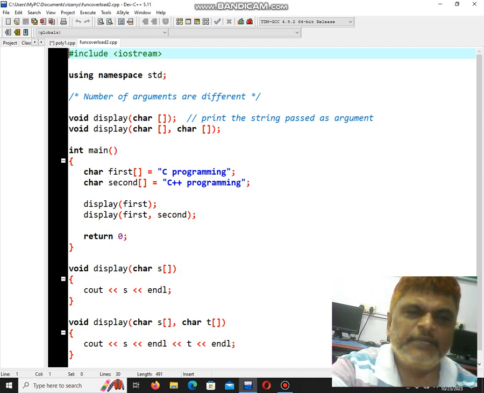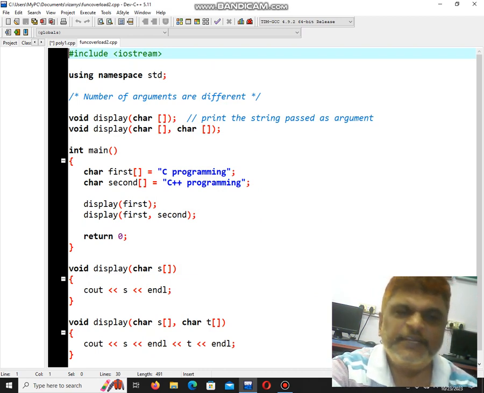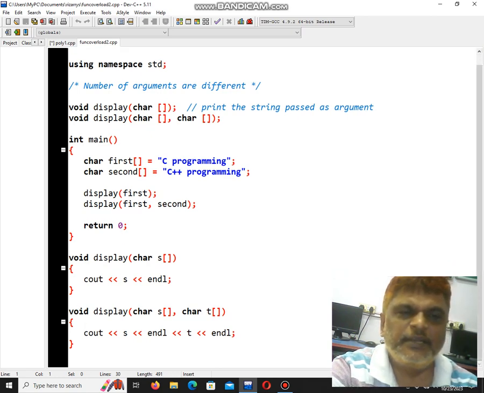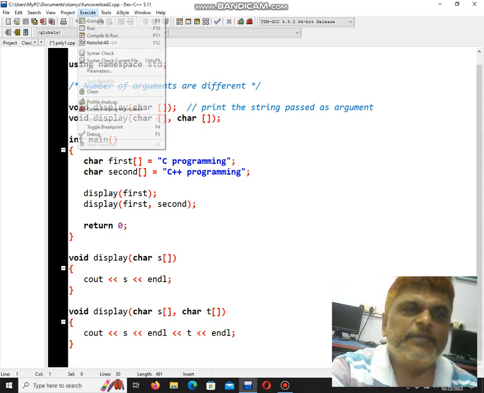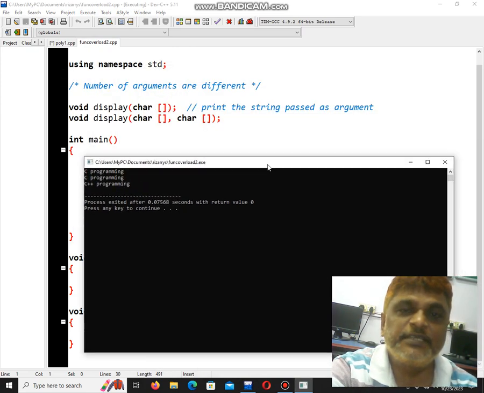In one function I have one argument, and in the same function name I have two arguments. Here I call the function separately for one and two parameters. I use void because I am not returning any value, just printing different statements. Now if I compile and run this program, this is the output I am getting. This is an example of function overloading.